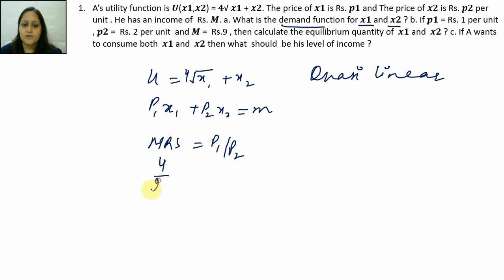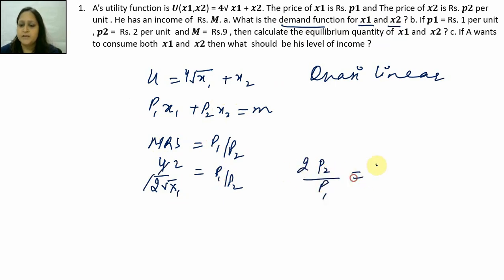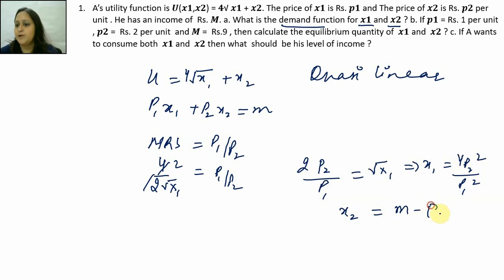So that is 4 upon 2 under root x1 is equal to p1 by p2. So that is 2 p2 upon p1 is equal to root x1, which implies x1 is nothing but 4 p2 square upon p1 square. That is the demand function for good 1. For good 2, it will be m minus p1 x1 upon p2, which is m minus 4 p2 square upon p1, all upon p2.